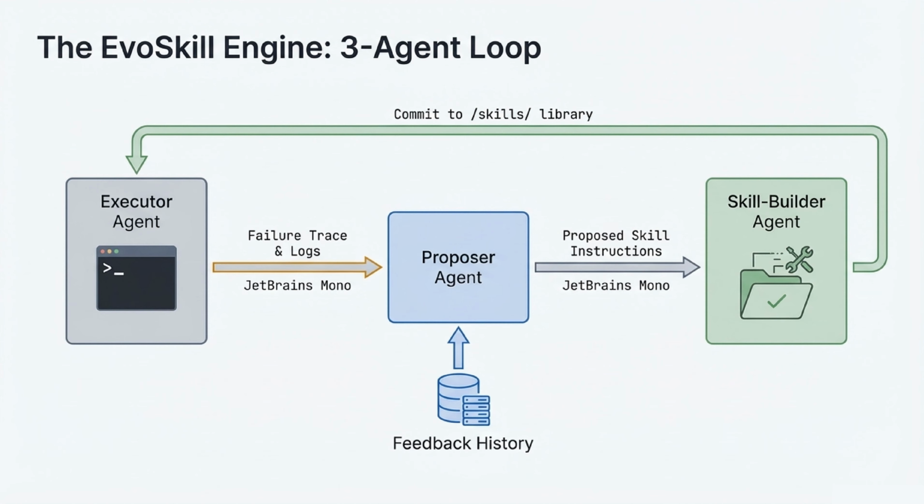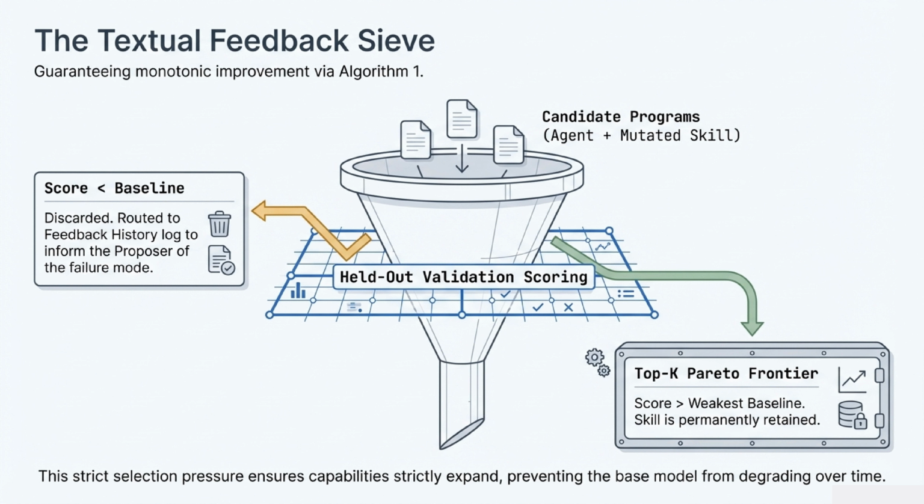To guarantee monotonic improvement, meaning the agent only gets better, never worse, we use a textual feedback sieve. Every time a new candidate program is generated, it is scored against a held-out validation set. If it scores lower than the baseline, the skill is thrown out and routed back to the feedback history so the proposer learns from the failure. If it succeeds, it's permanently retained in the top K Pareto frontier, preventing the base model from degrading over time.